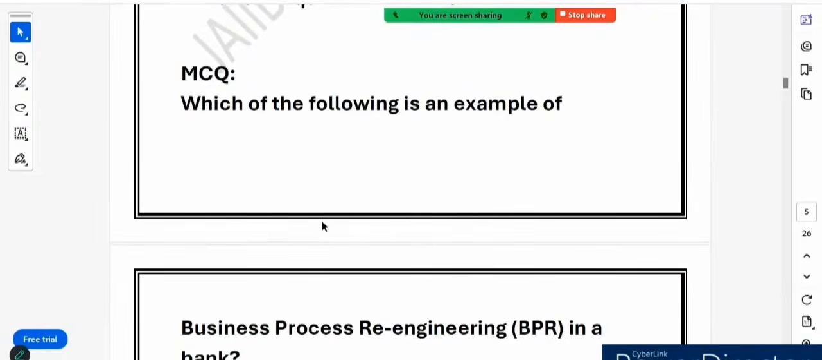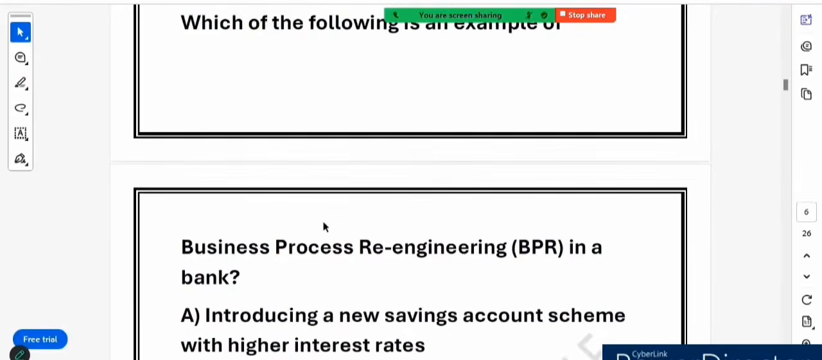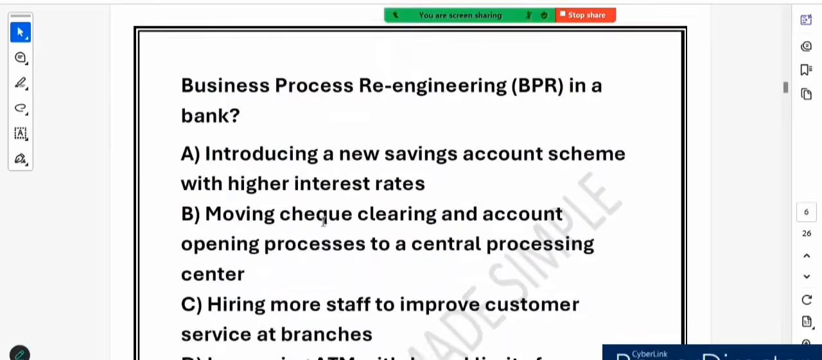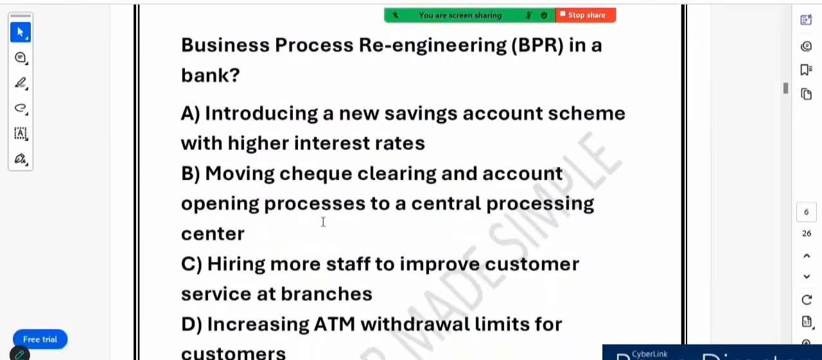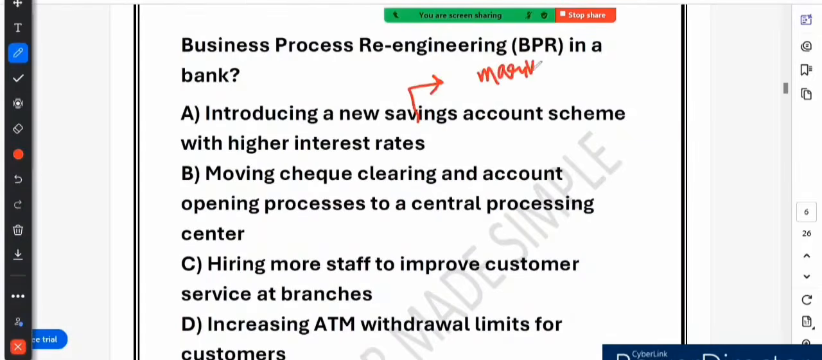Which of the following is an example of BPR, that is business process reengineering, in a bank? So let's go through each option, understand what BPR means and figure out the correct answer. Stick around till the end for a quick summary. Now option A says introducing a new savings account scheme with higher interest rate. What do you think? This is wrong because this is a marketing or product strategy, not a BPR example.